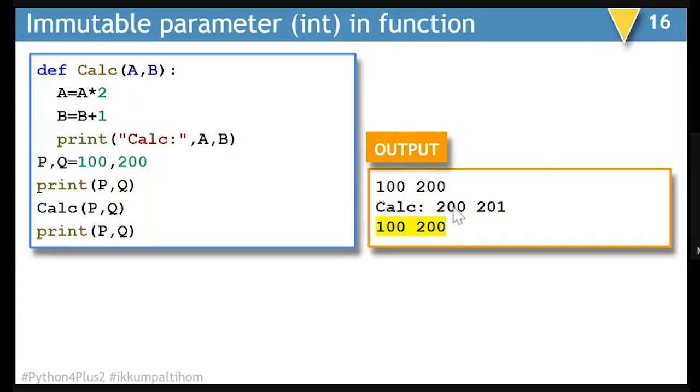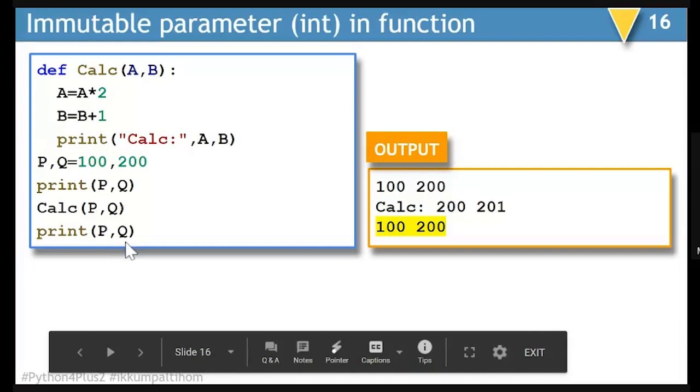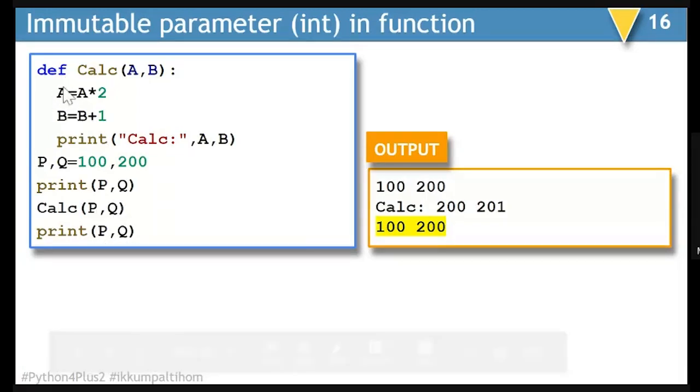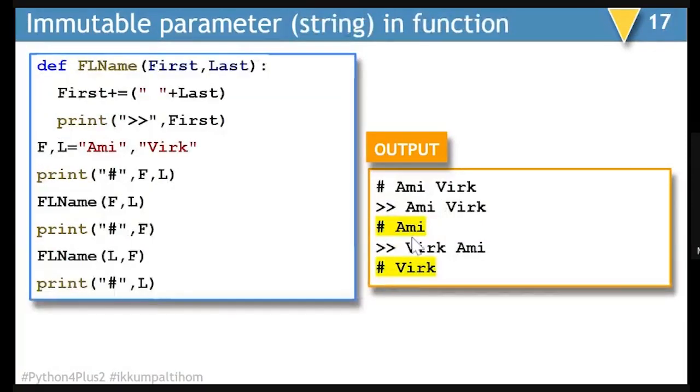So inside the function, when we are displaying the values of A and B, they will be shown as 200 and 201. As soon as the function call is over, there will be no effect on the values of P and Q. They will be originally present here. Whatever changes happened in A and B are local to this function only. That is the immutable behavior of an integer type parameter in this case. So P and Q will remain 100 and 200. Let's see one more example.